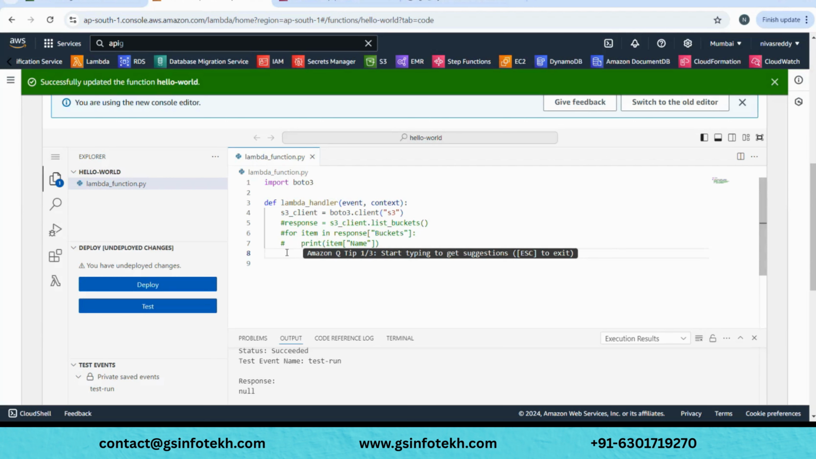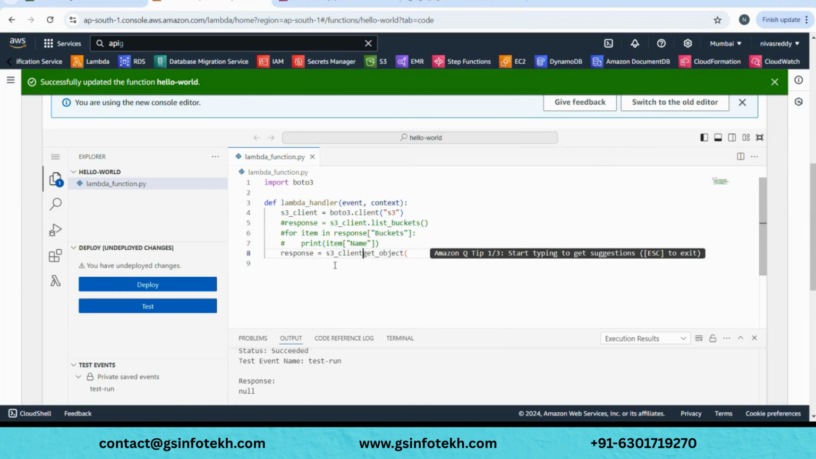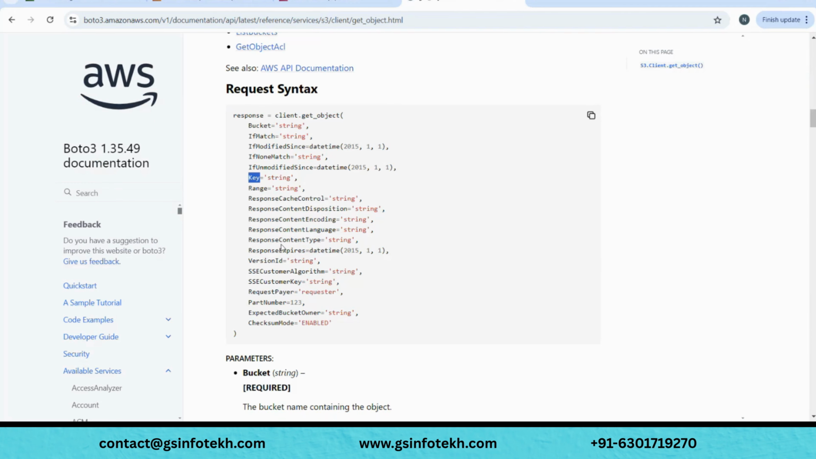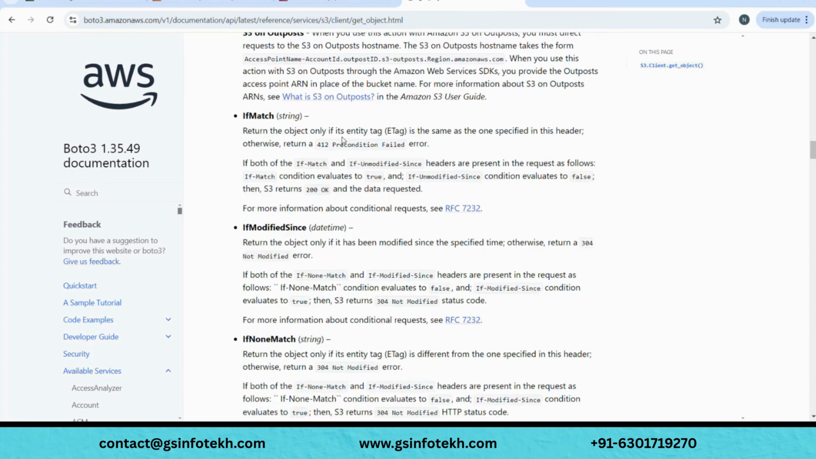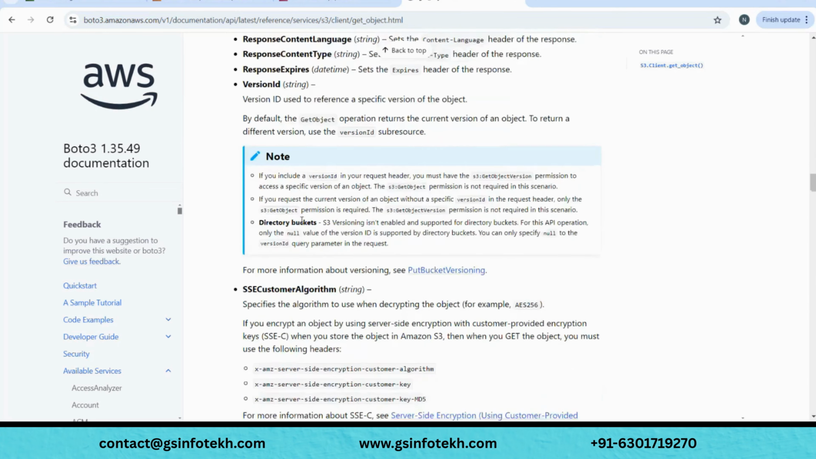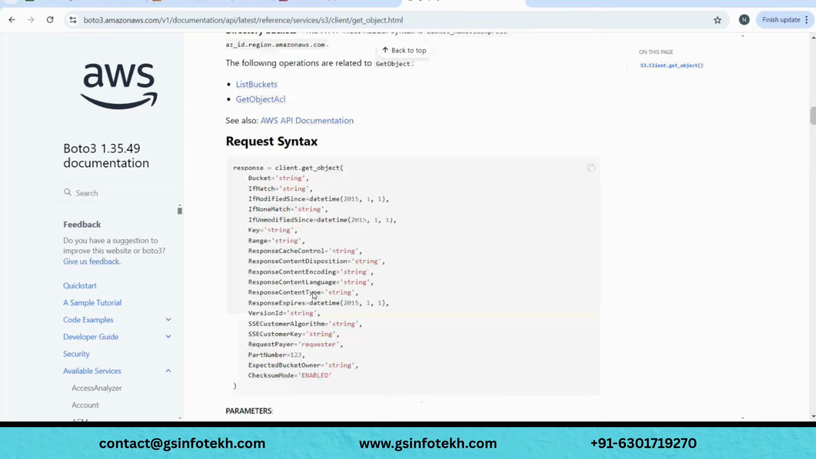So again, starting with response. This method also will be responding with something, so we'll use s3.get_object. As I said, it has a few mandatory things, like required fields, meaning this bucket you need to provide, and there are some which are not mandatory, and a few more things. See, key is required. So these two are very much required. So we'll copy the syntax, bucket.